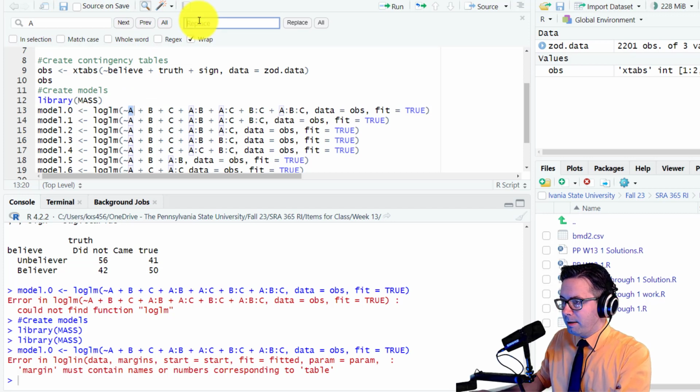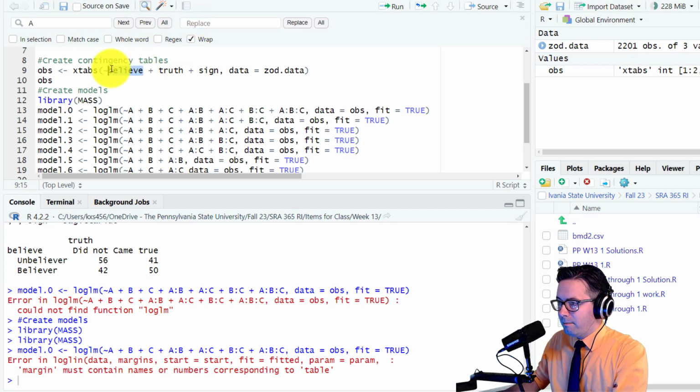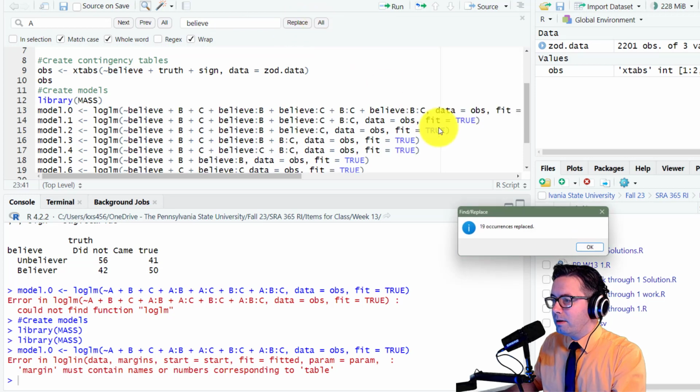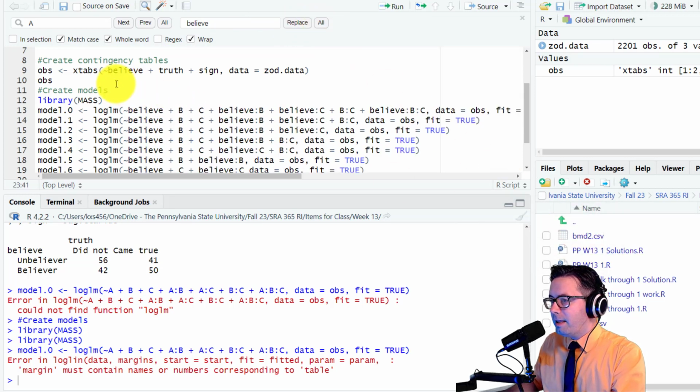I'm going to copy and paste so I don't make any typos. We want the whole word and match case. Replace all. Good. Then we do that with B, except we don't want it to be believe, we want it to be truth.